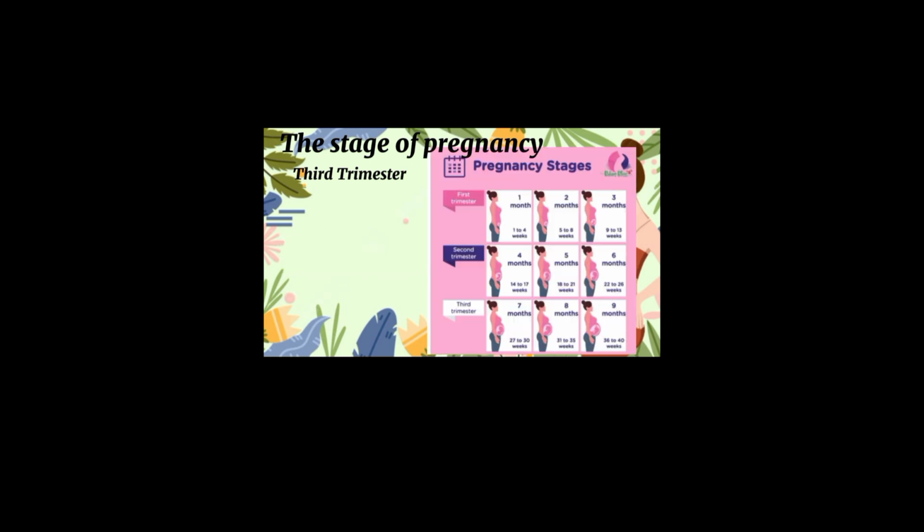So in the third trimester, weeks 28 to 40, preparing for birth. The baby continues to grow, gaining weight and developing its lungs and immune system. The mother's body prepares for labor and delivery. The uterus expands and the baby's head descends into the pelvis.